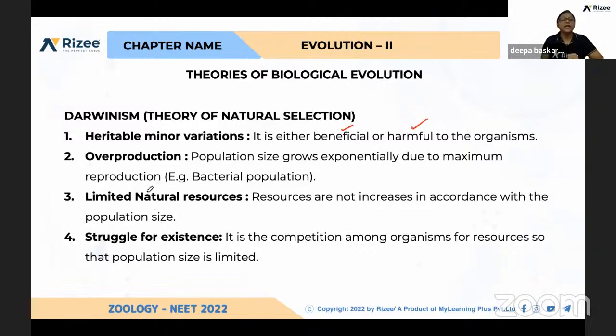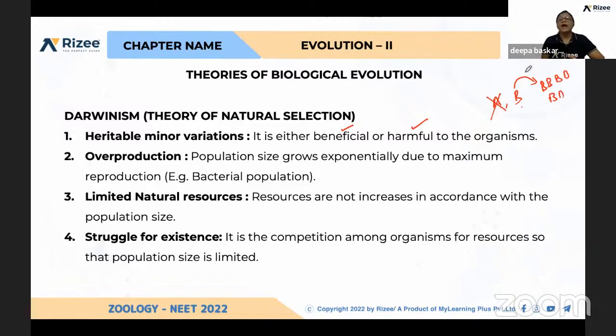One thing. Second, overproduction. Here, we spoke about A and B. Because of the change in the environment, A disappeared, and B, as it has the ability to use this new environment, will multiply. So the population will increase.